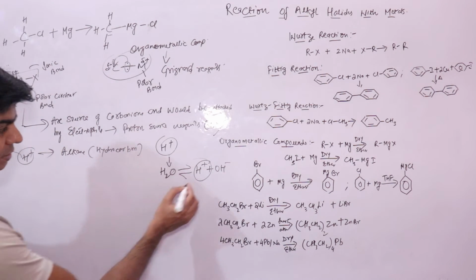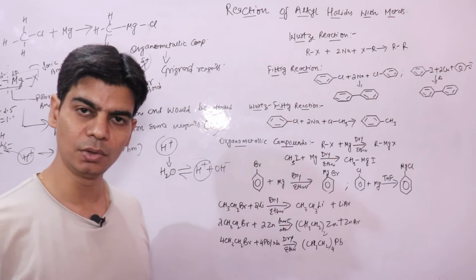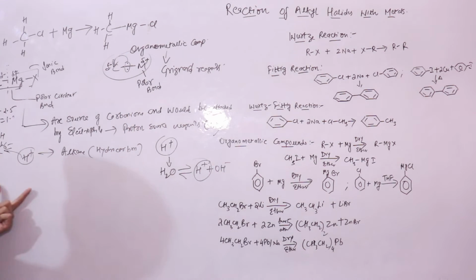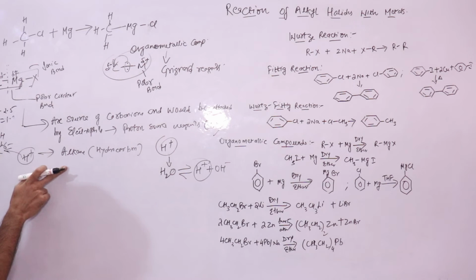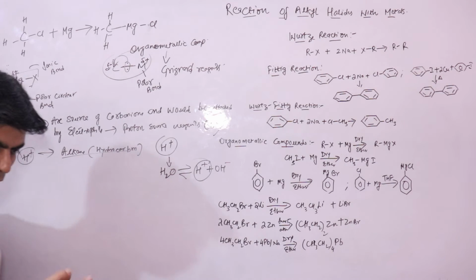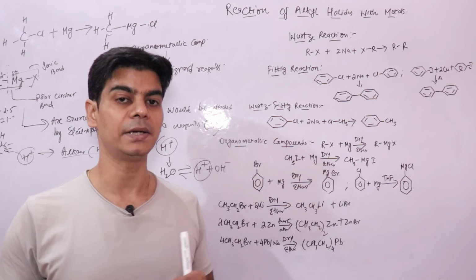Because if you have traces of water, this organometallic compound would easily decompose forming hydrocarbons. As per this reaction, organometallic compounds are a source of carbon ions, which when attacked by a proton will form alkanes. That is why organometallic compounds are prepared under anhydrous conditions.